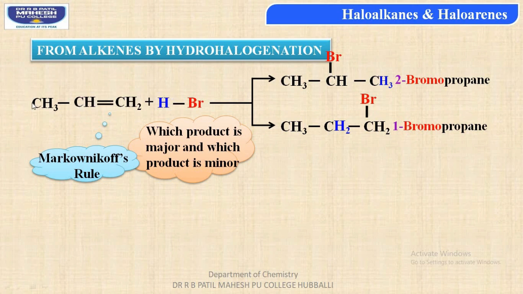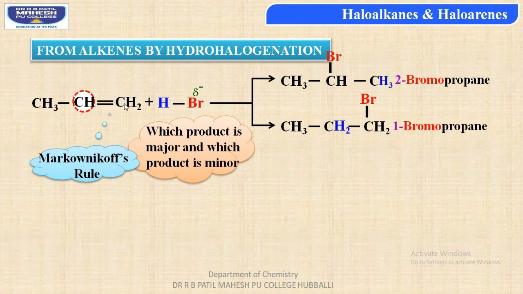Concentrate students, when an unsymmetrical alkene is reacting with an unsymmetrical reagent, then the negative part of the reagent, what is the negative part here? It is the Br minus. So this bromide anion gets added to the carbon atom containing a lesser number of hydrogens.